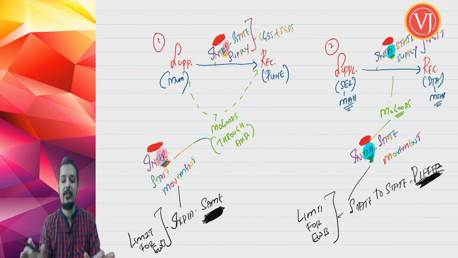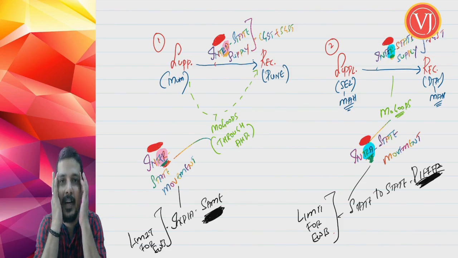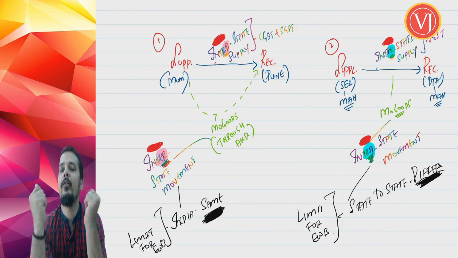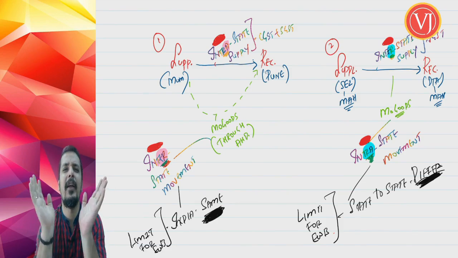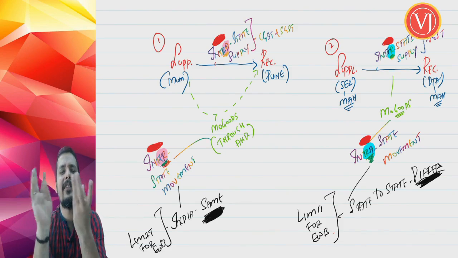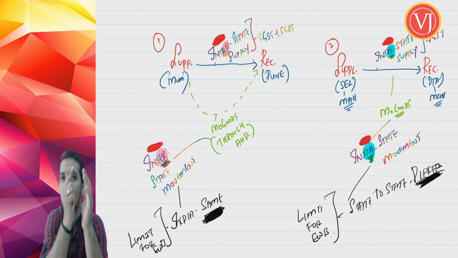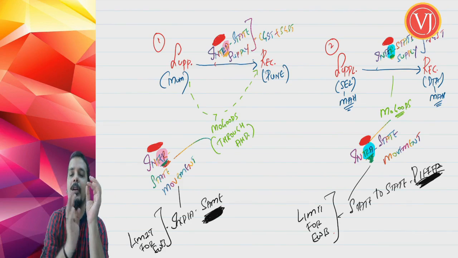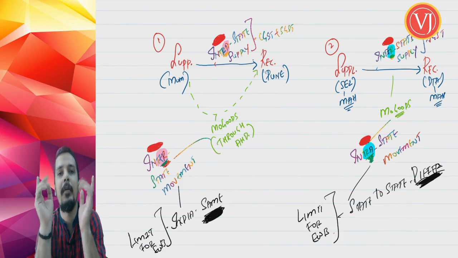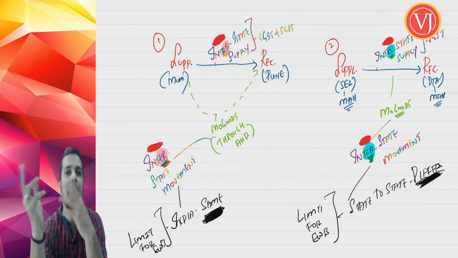Friends, these two scenarios were again so simple to understand. If at all you have remembered the thumb rule when we started with this topic, I said to only focus on movement of goods. Forget about supply. Whether the supply is intrastate supply, interstate supply, whether it is CGST, SGST or IGST, forget about it. Focus on the movement. If the movement is within the state, intrastate movement, the threshold limit for the EVA bill will be decided by the state. It will be different from state to state.